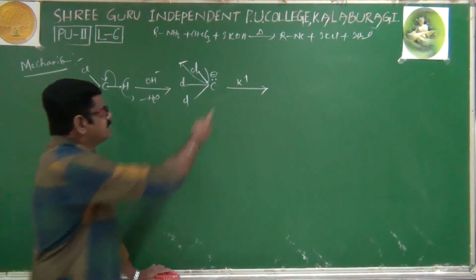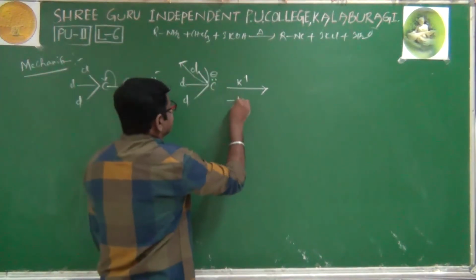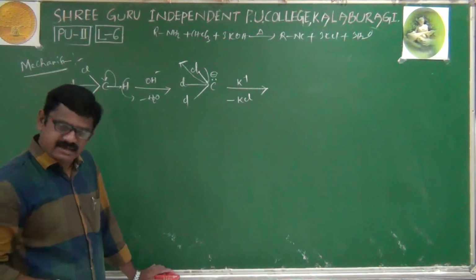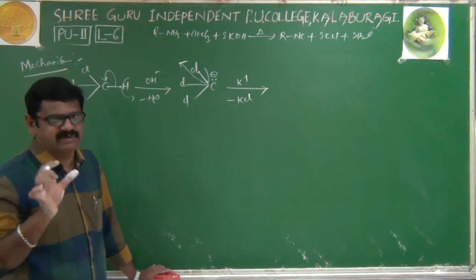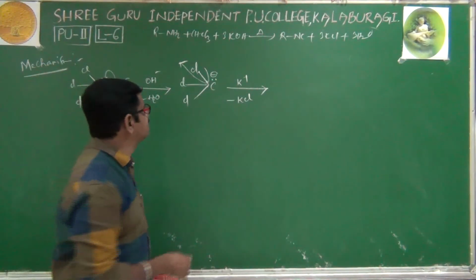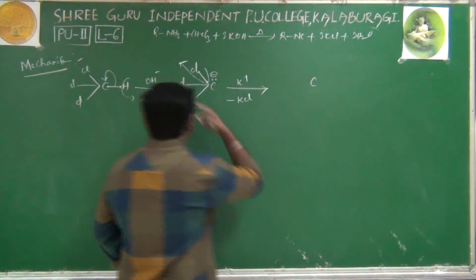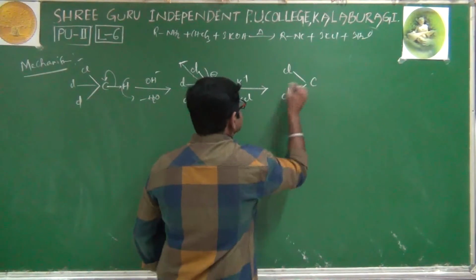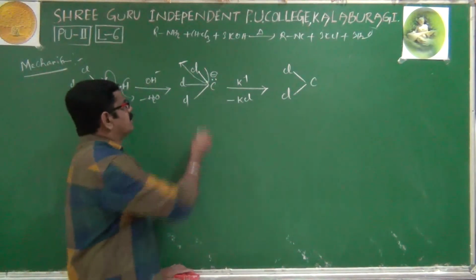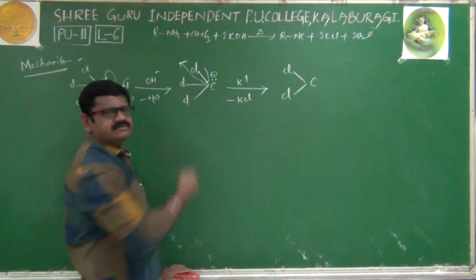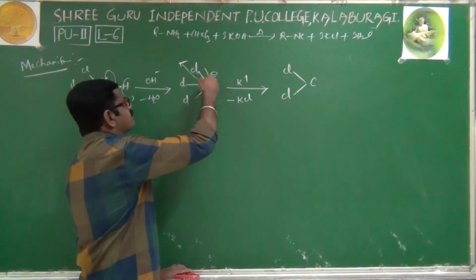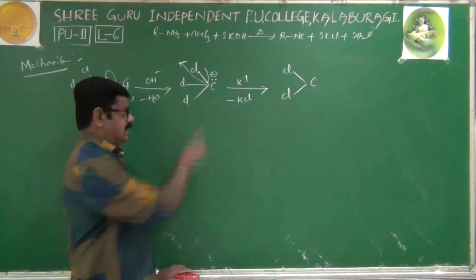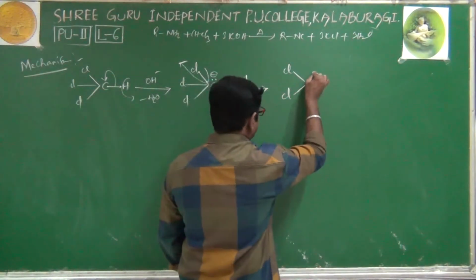This K plus and Cl minus are removed as KCl. After elimination of KCl, we'll get one important intermediate compound, and its structure is like this. C will have only 2 chlorines. These 2 electrons are eliminated with chlorine. Now carbon is having a lone pair like this.